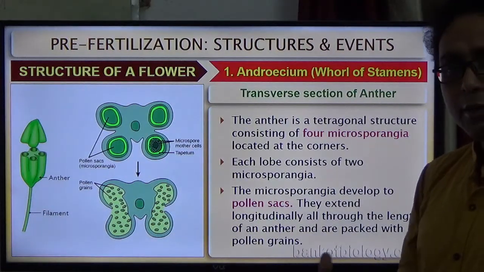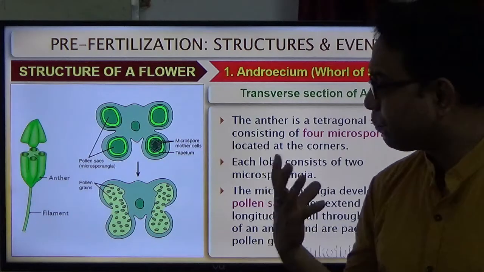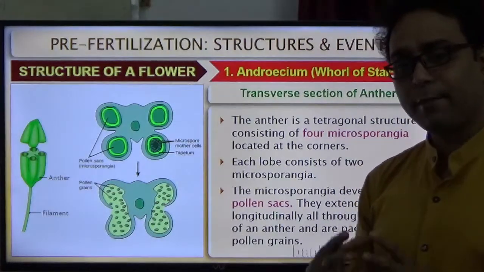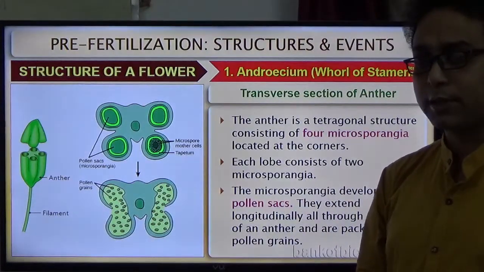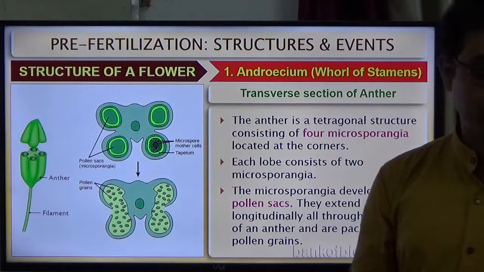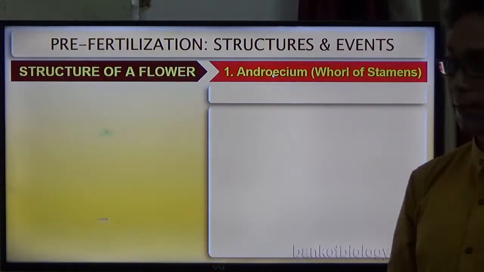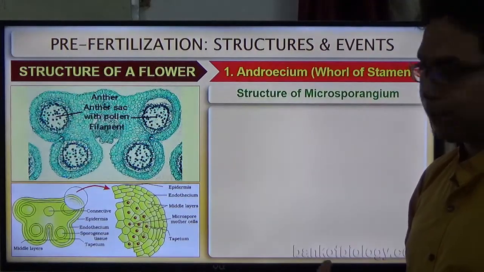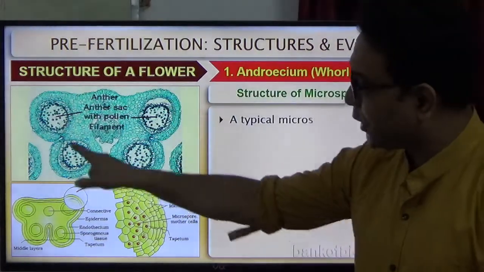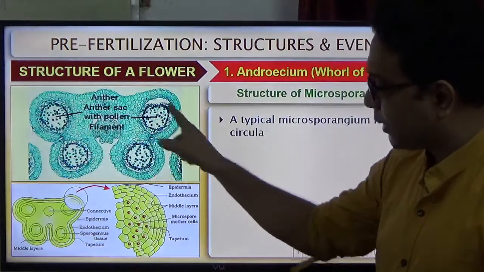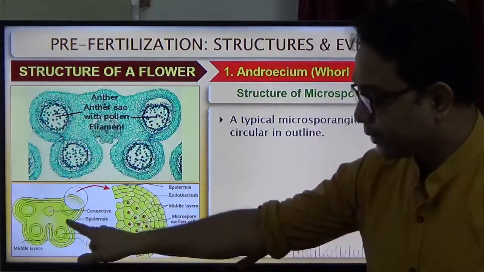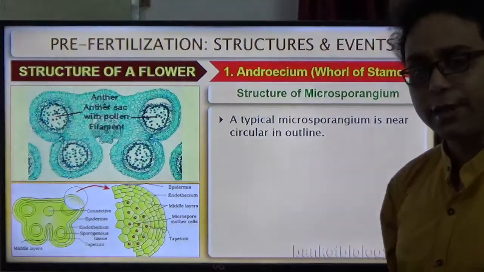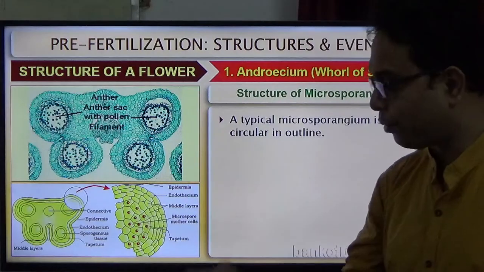But in today's class we discuss how the pollen grains are produced, what the process behind it is, right? Microsporogenesis is the process, and we also discuss what is happening in that particular process. Now we enlarge this picture. Here we see the anther sac, the pollen sac. This is a picture from the NCERT book. This picture is very important from the NCERT and NEET point of view.